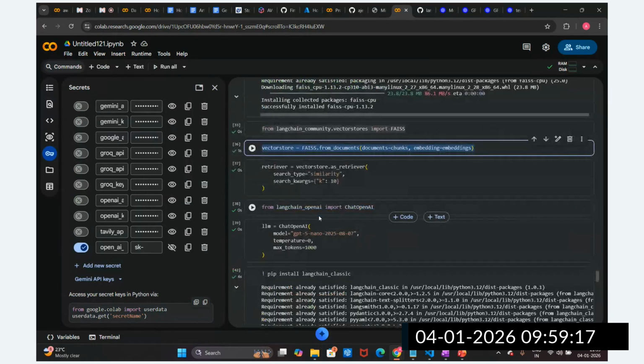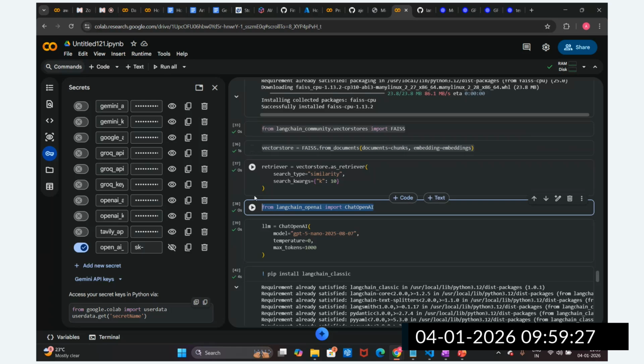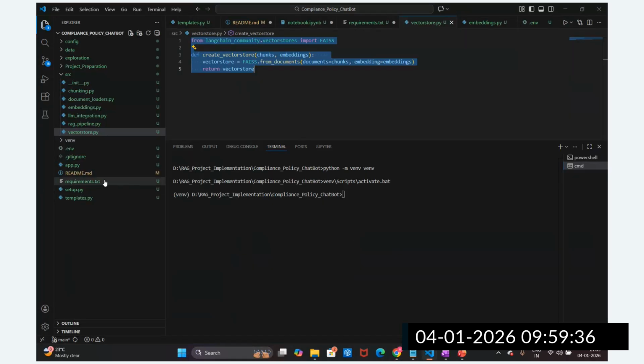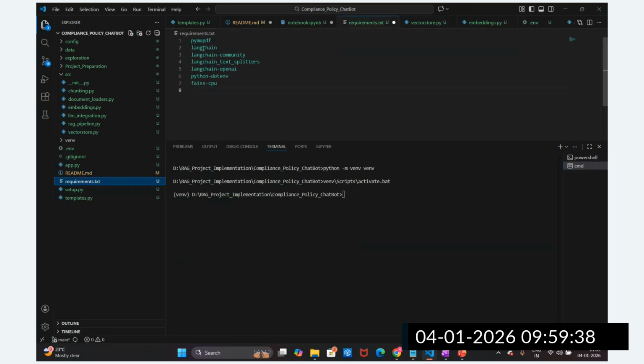Then after this vector store, what is the next step, guys? Anyone can tell me now? The LLM, right? You can see the LLM models we required. So for that purpose, we need to install this LangChain OpenAI. Let me see whether I have installed this LangChain OpenAI. Oh, okay, LangChain OpenAI is already installed there, mentioned there. No need to mention this again.